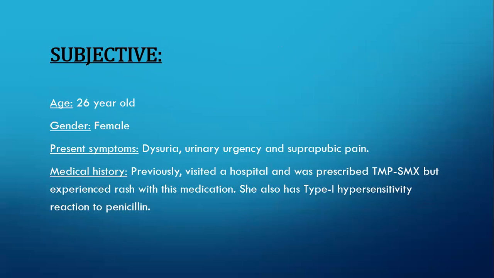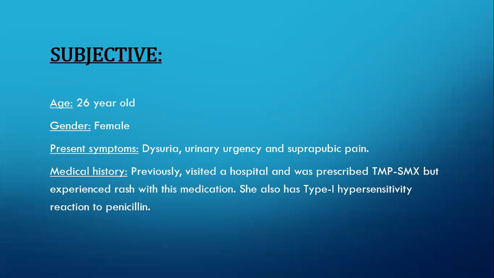Okay, so let's move towards the SOAP notes of this case study. Subjective. Patient age is 26 years old. Gender is obviously female. Present symptoms are dysuria, urinary urgency.